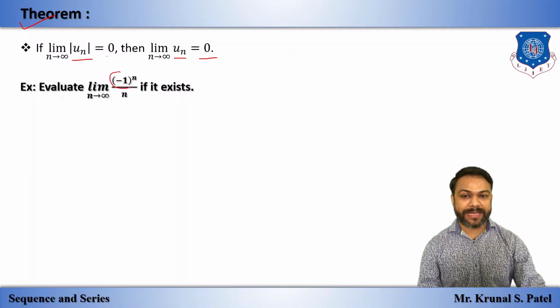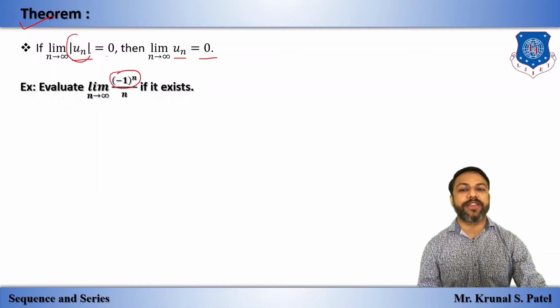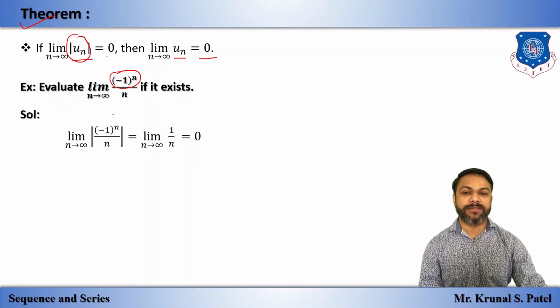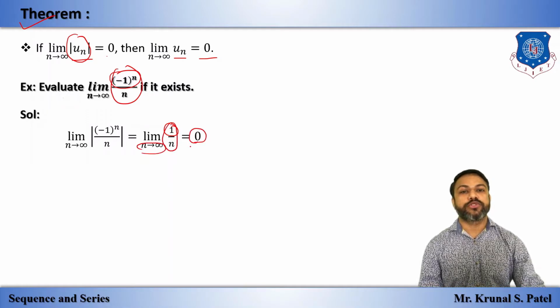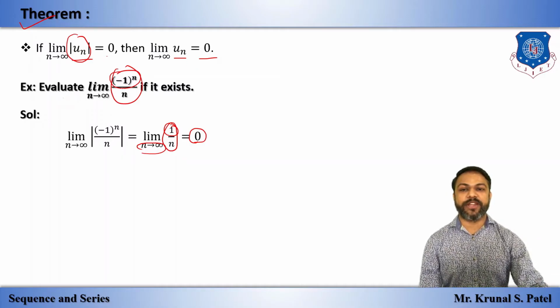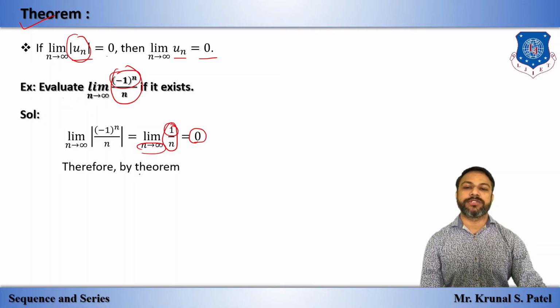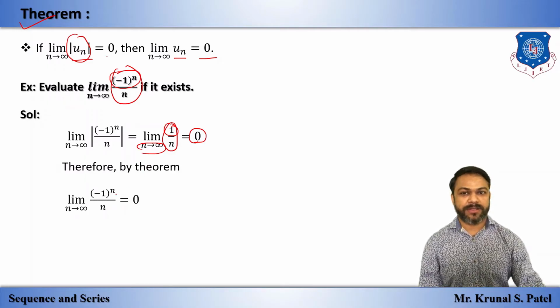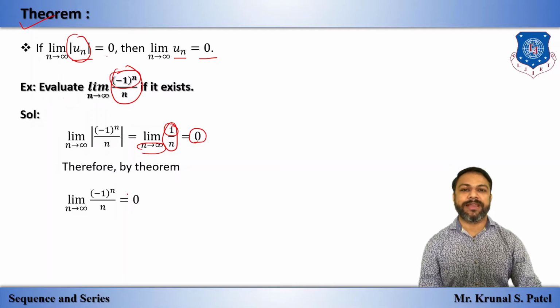So we have this (minus 1) raised to n, so we will apply the magnitude. Here un is given by this, and we apply the magnitude over this un. So this (minus 1) raised to n becomes plus 1 only because of the modulus. So limit 1 by n, and as n tends to infinity, 1 by n tends to 0. So we can say that the given limit n tends to infinity of (minus 1) raised to n by n is also 0. Okay, simple.